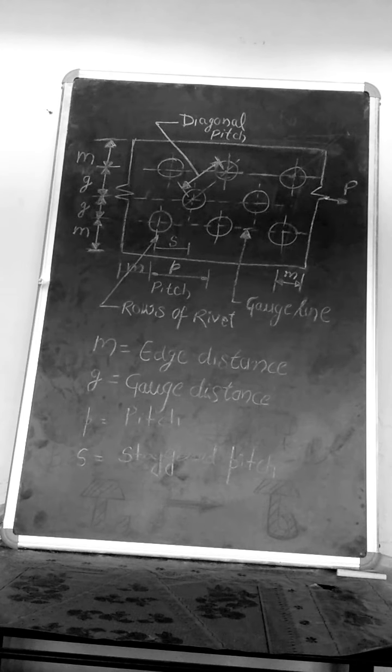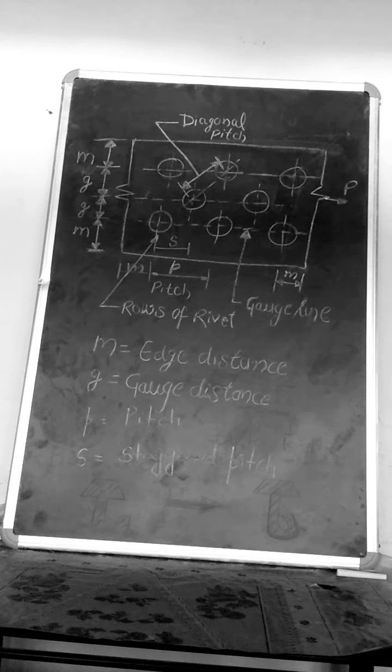जो हमारा gog distance है, that is the perpendicular distance between the two consecutive gog lines. Here gog distance G is shown in this diagram. G refers to the gog distance.